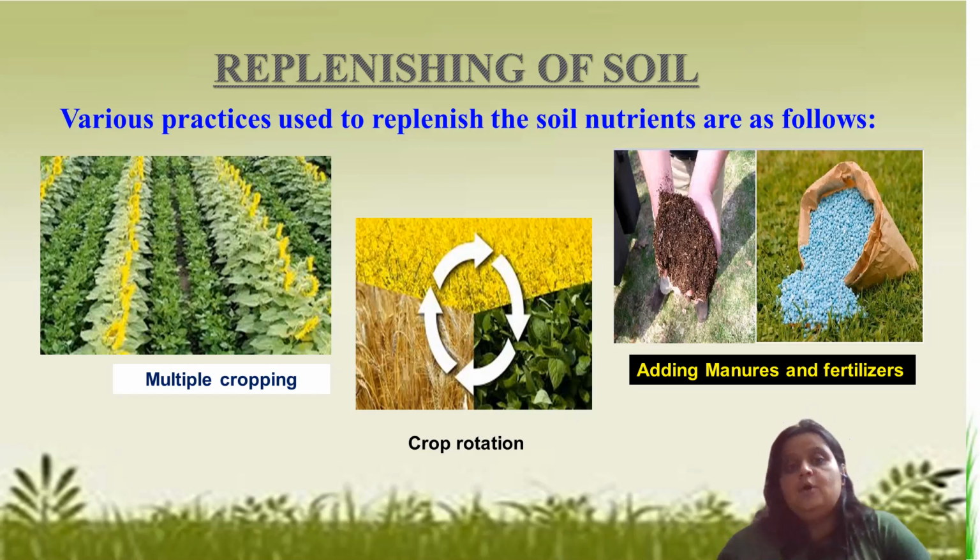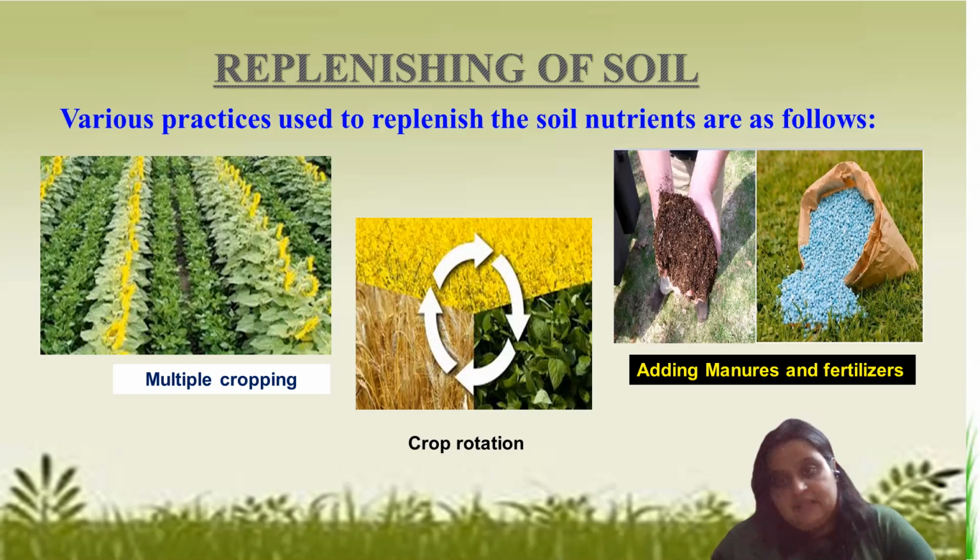That will help to give new nitrogen back to the soil. We have also learned how rhizobium bacteria help to fix atmospheric nitrogen and provide it to the soil, so that nitrogen is maintained for better growth of the crop.